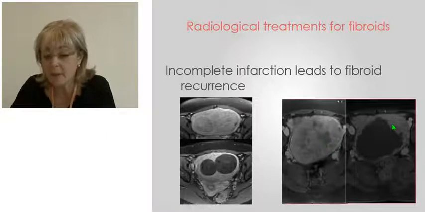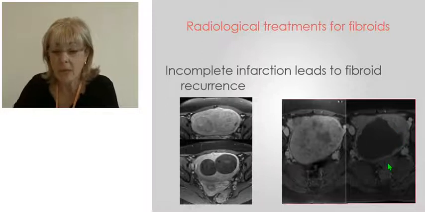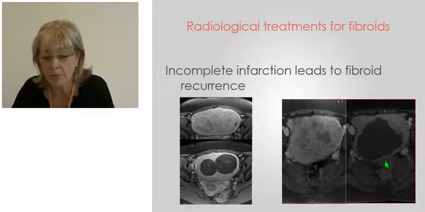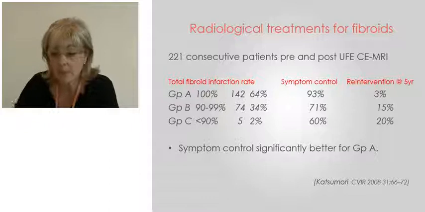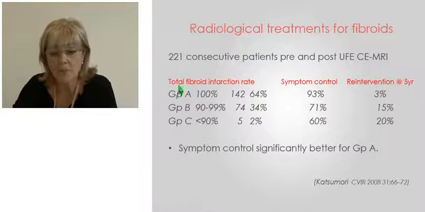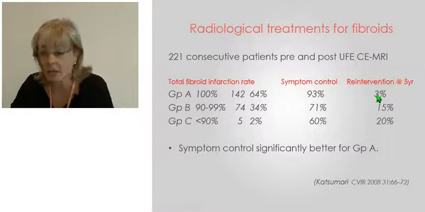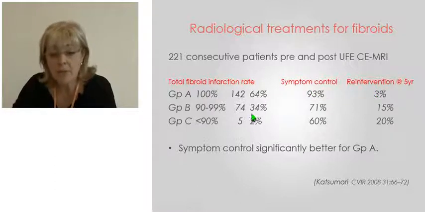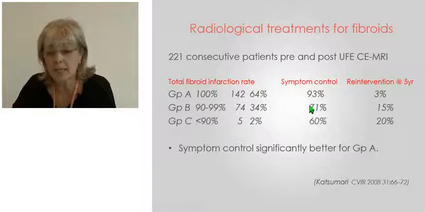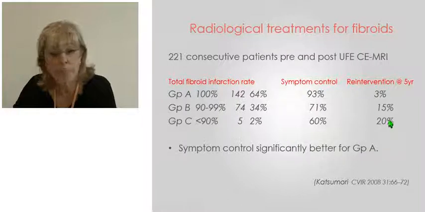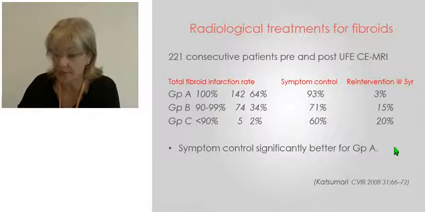And there are some fibroids that have some residual blood supply to them, and this leads to fibroid recurrence and recurrence of symptoms. So generally, we know that the results are best if you can achieve 100% infarction, symptom control is better, and the reintervention rate at 5 years is much lower. With different degrees of infarction, you see the symptom control diminishes, with the worst results when you have less than 90% infarction, with a 20% reintervention rate at 5 years.